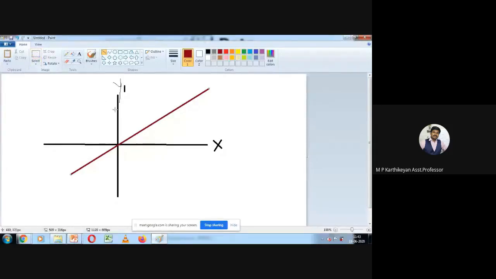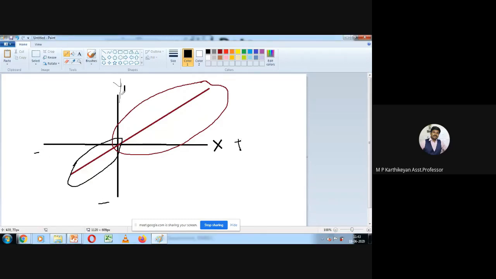If there is a line across this through the center point, we need to calculate the area of this part, and also this part, which is in the negative segment. These are the positive segments, and this is a negative segment.